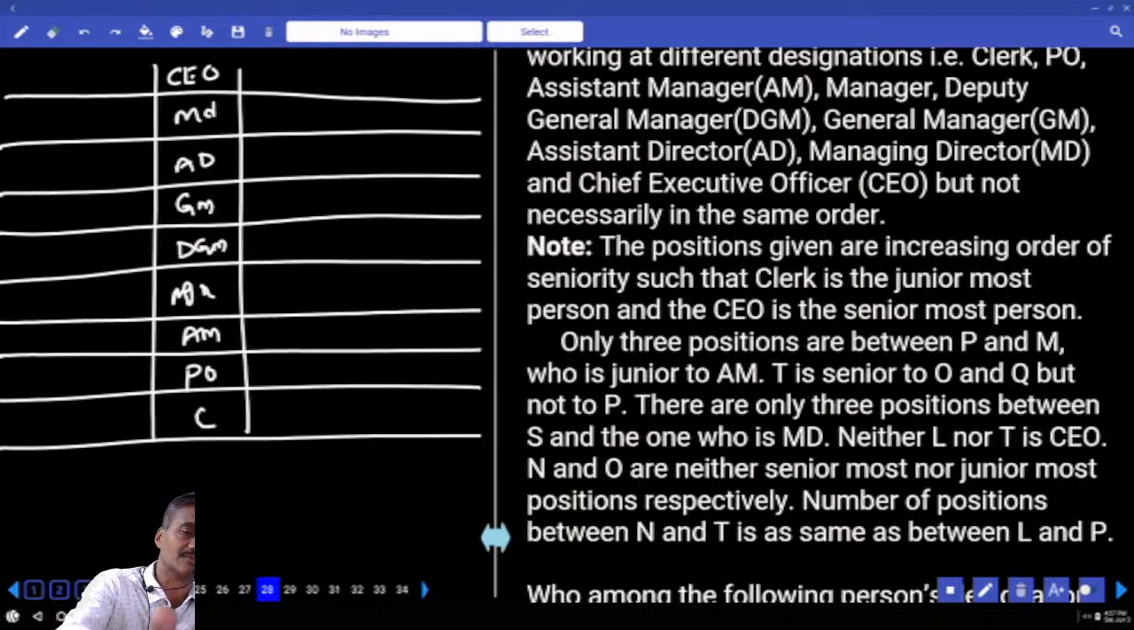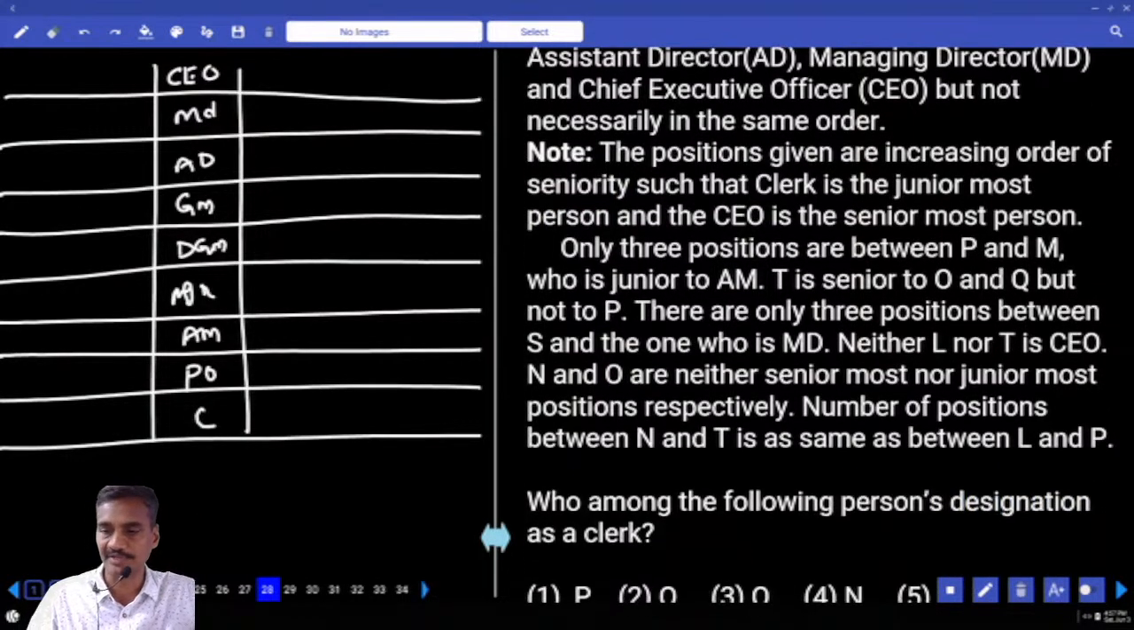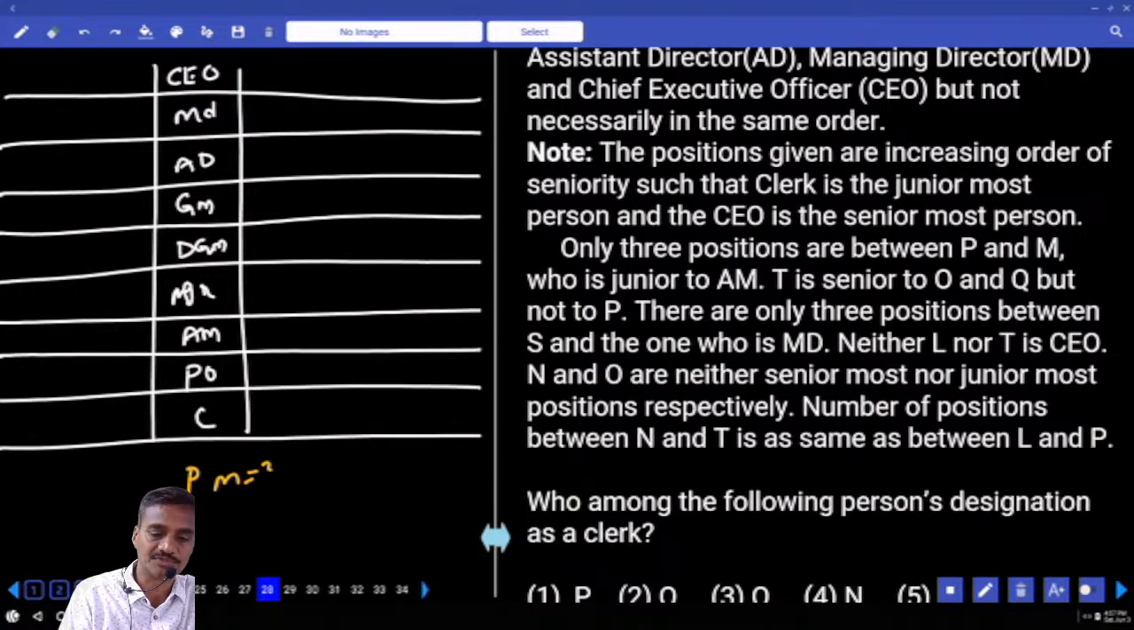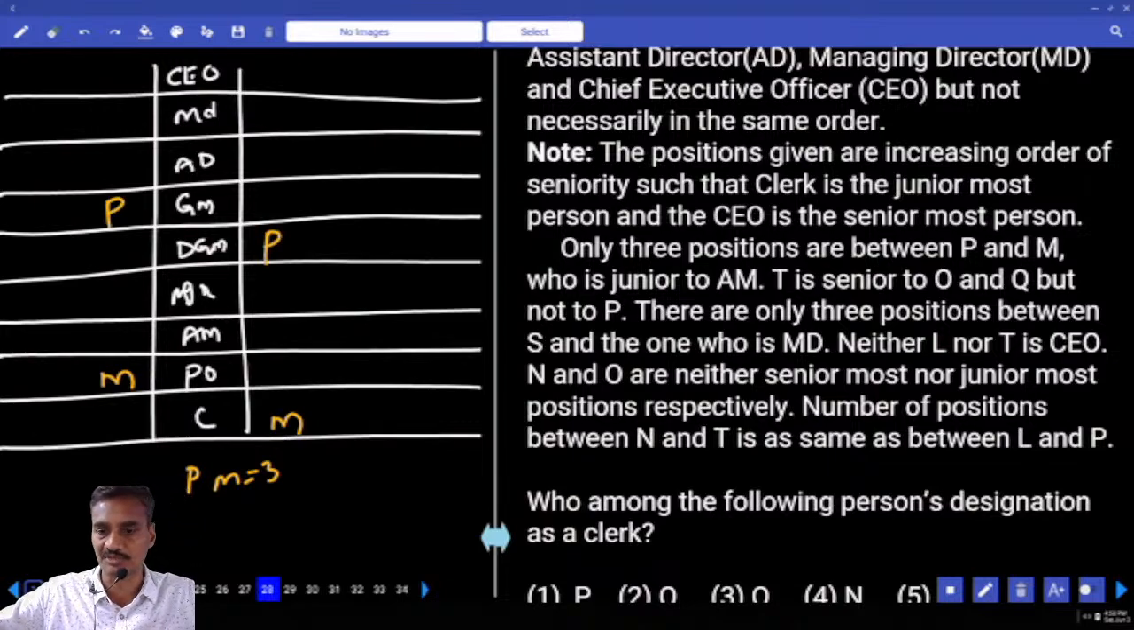Then coming to condition number 1: only 3 persons between P and M. In between P and M, there must be exactly 3. M is junior to AM, so M can be PO or M can be a clerk. Now 3 in between P and M. P is here, 1, 2, 3. You must remember there are 2 possibilities.